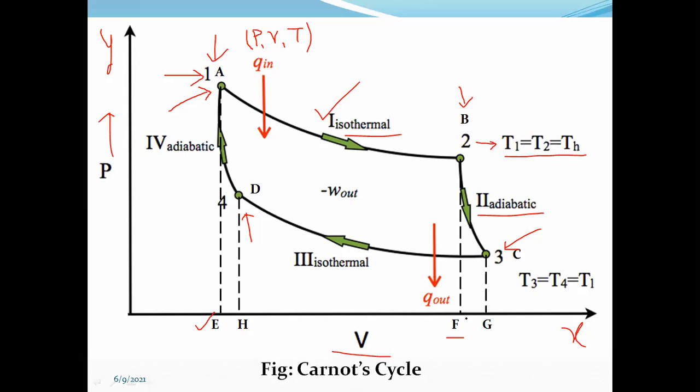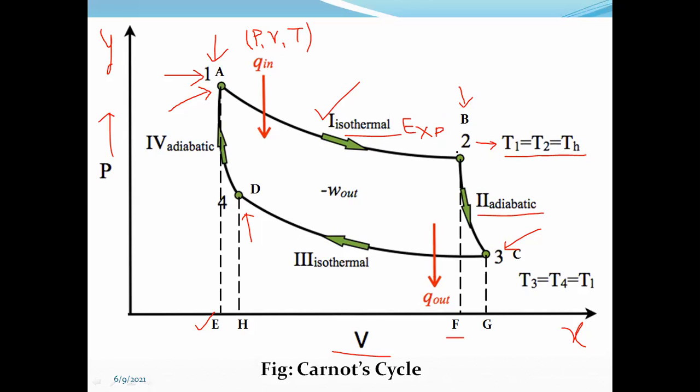Okay, so therefore increase in the volume is there, that is, an isothermal expansion process is there. Therefore we can identify the process A to B of the working substance as isothermal expansion.